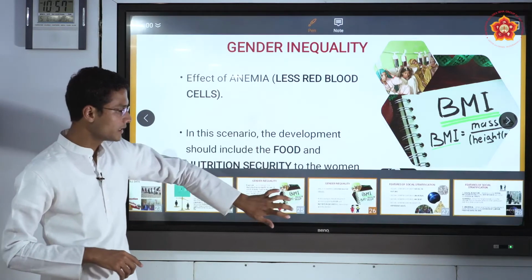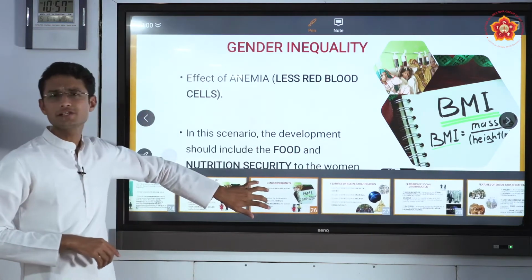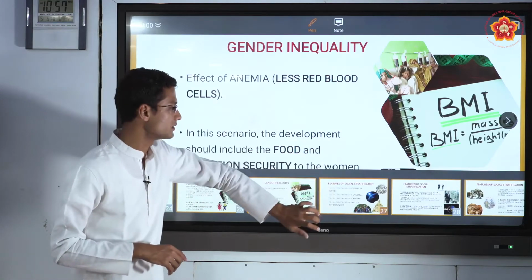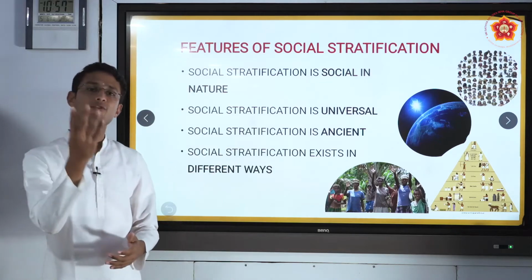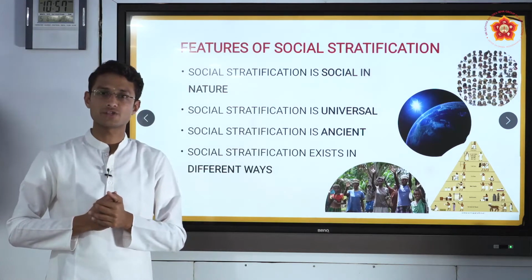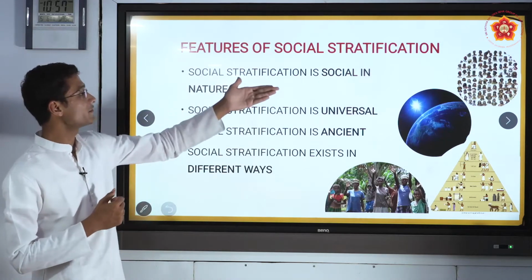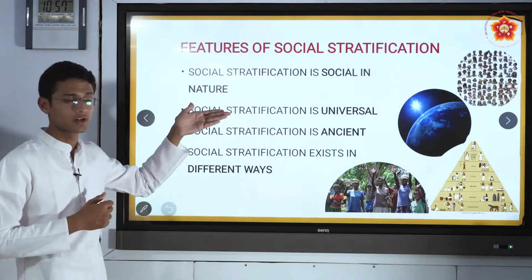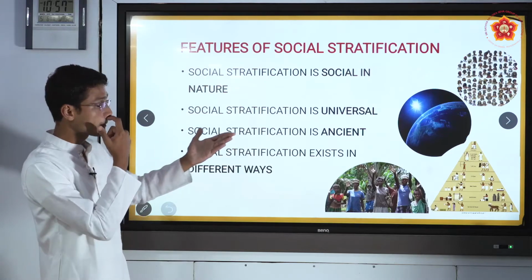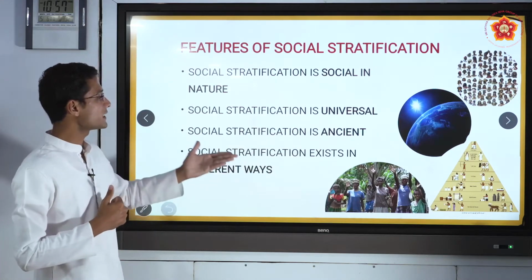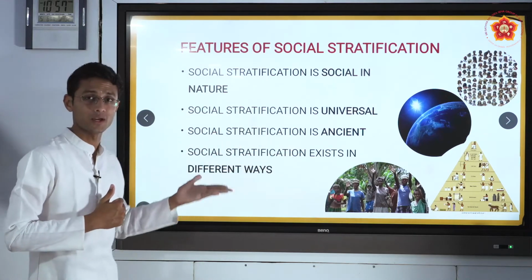Now it's time to learn what the features of social stratification are. There are mainly four features of social stratification. One, social stratification is social in nature. Two, social stratification is universal. Three, social stratification is ancient. Four, social stratification exists in different ways.